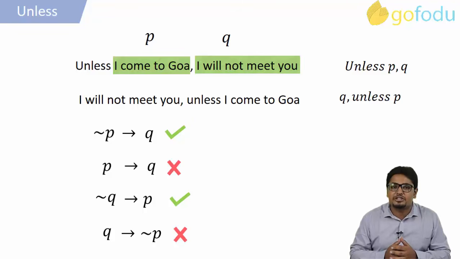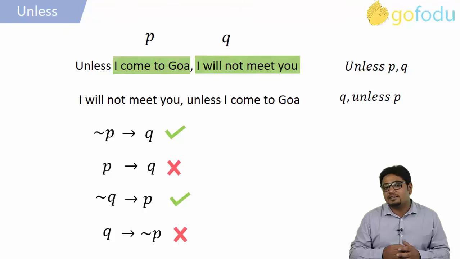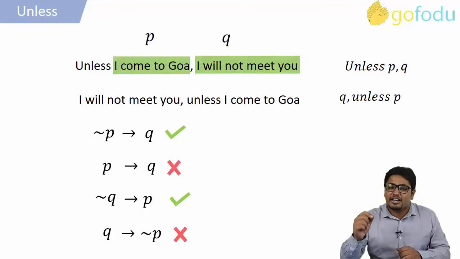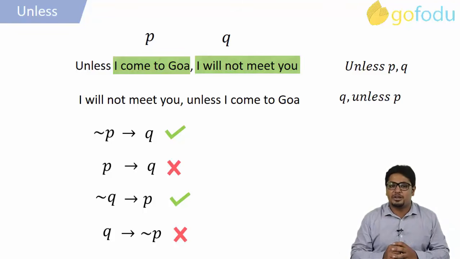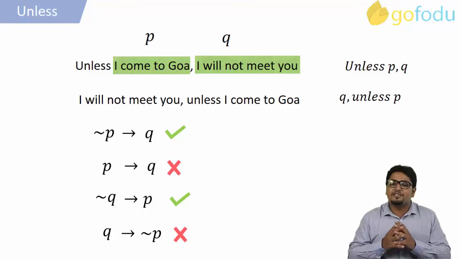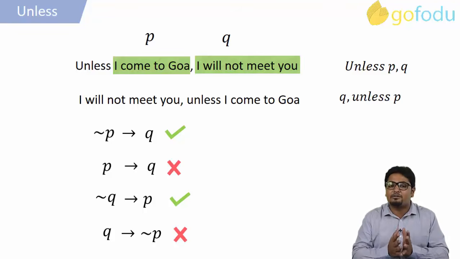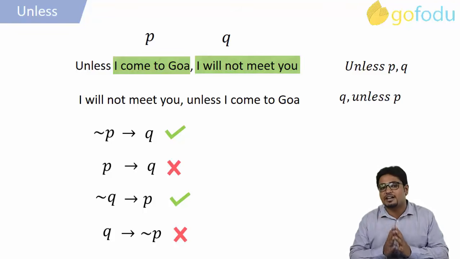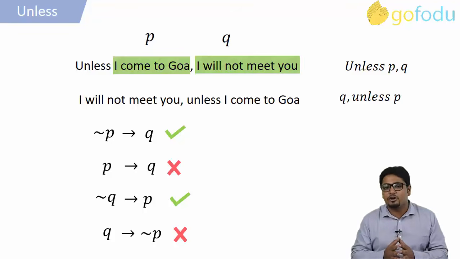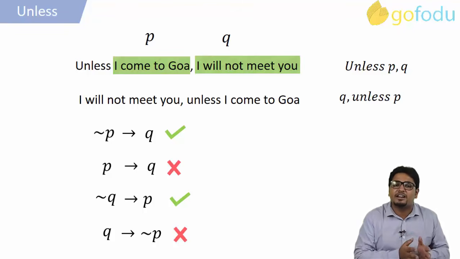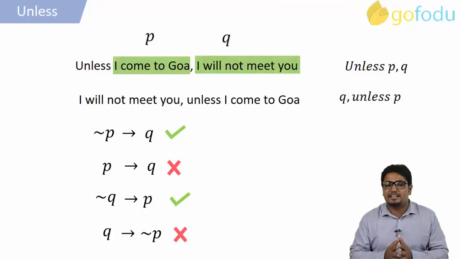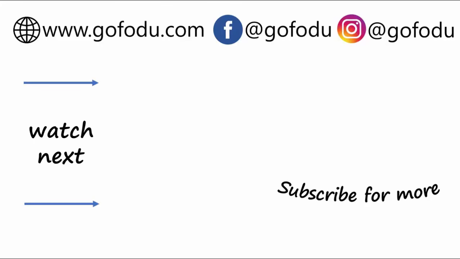So while solving questions based on the connective unless then, just remember to check these two implications. That is, negation P leads to Q and negation Q leads to P. With this, we have completed all the basics that are required to solve questions on logical connectives. In the next video of logical connectives, we will learn to solve questions when more than one connective is involved in any statement. Thank you.